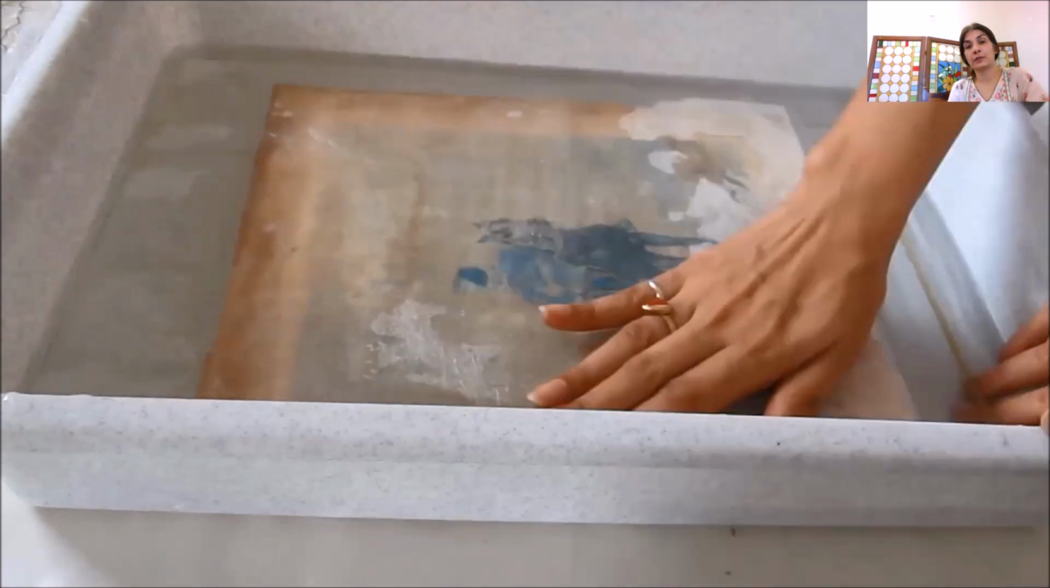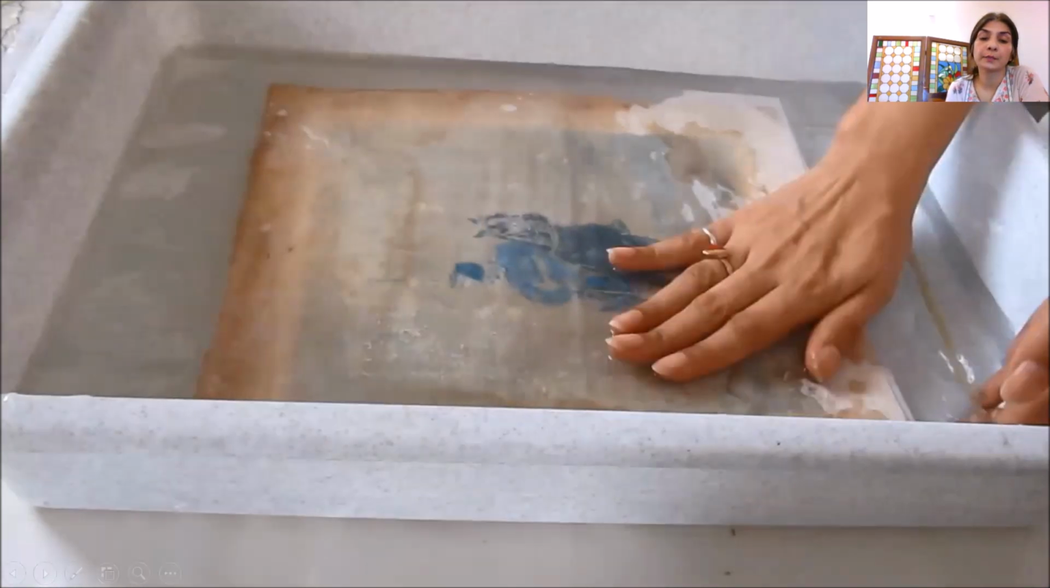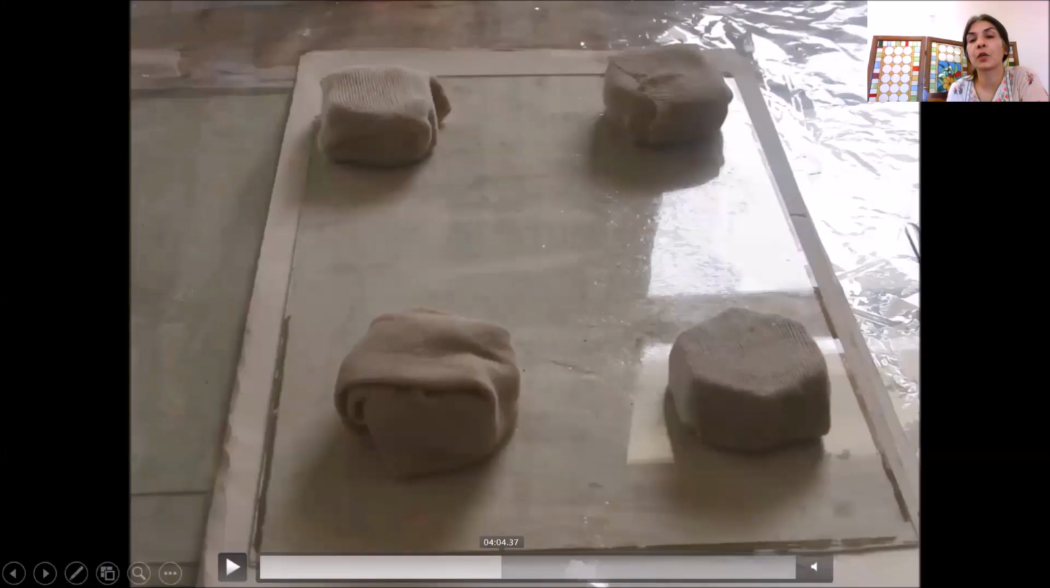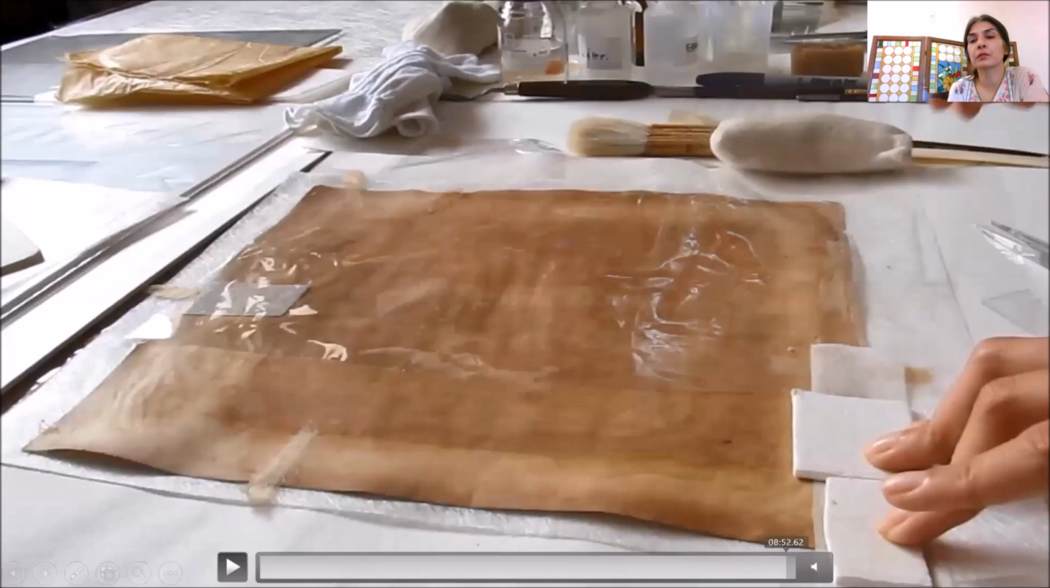It tears much more easily when in water. And then I had put it under blotters, felt, and under pressure. So we did mending also. We're just concerned about the humidity treatment.